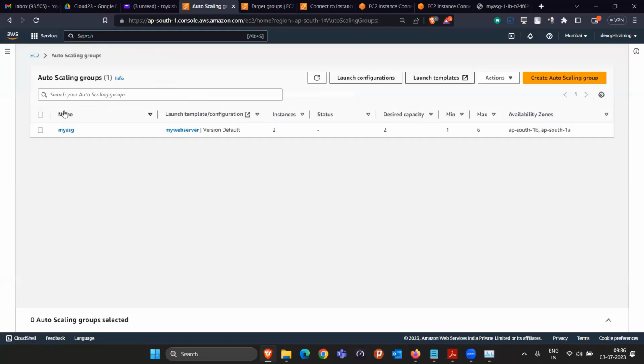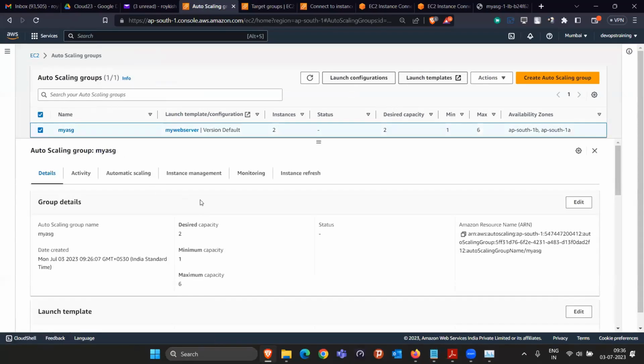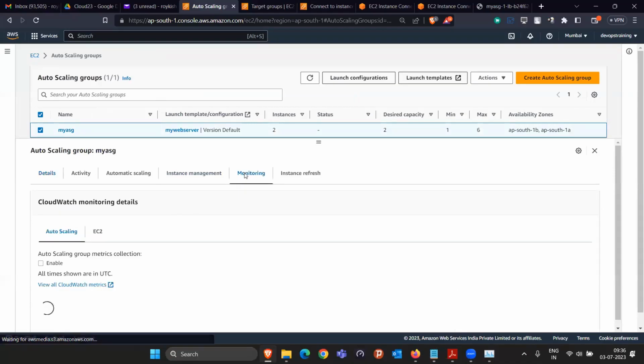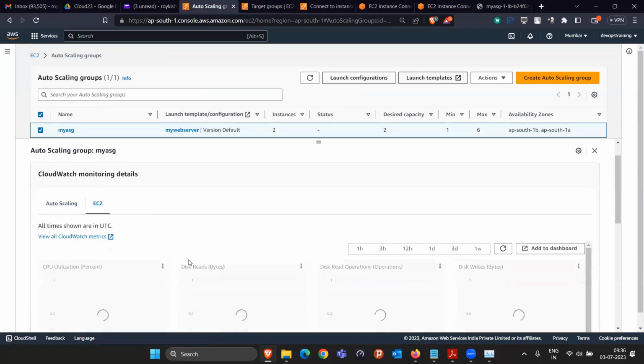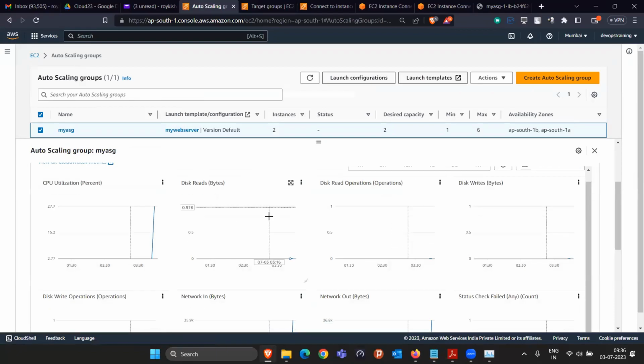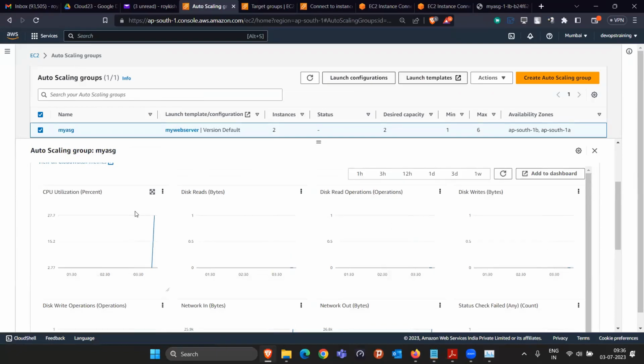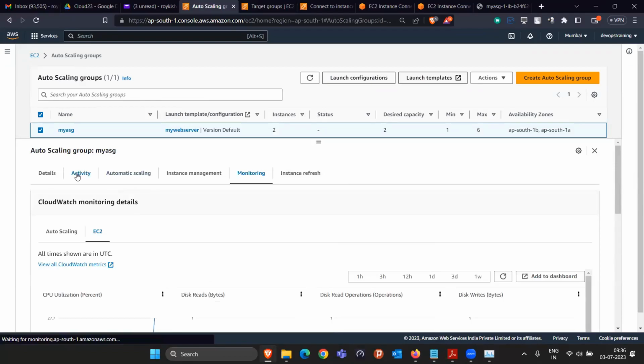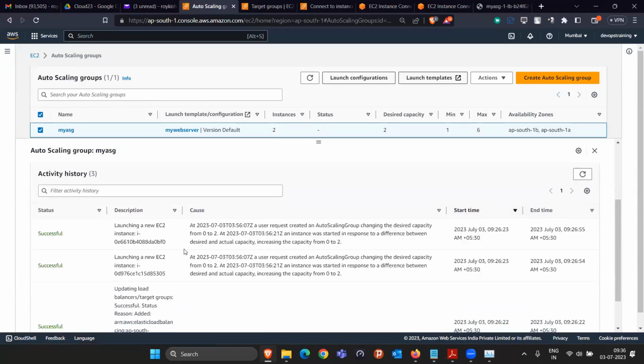So let's wait. Meanwhile, you can see the details here, how they are doing the monitoring and everything. In the CloudWatch metrics, you can see what CPU utilization is coming in the machine. See, a sudden peak is there because we increased it manually. Other than that, in the activity section you can clearly see that you asked them to launch the 2 instances. Desired was 2, that's why they launched the 2 EC2 instances. So these 2 messages came.